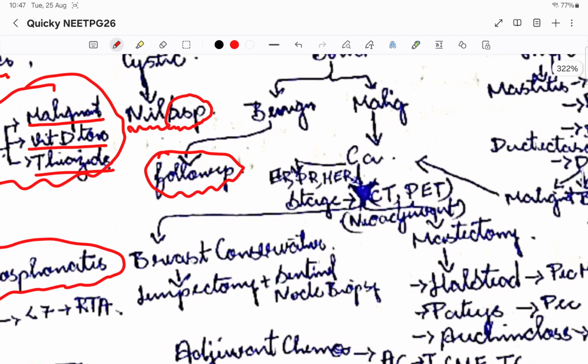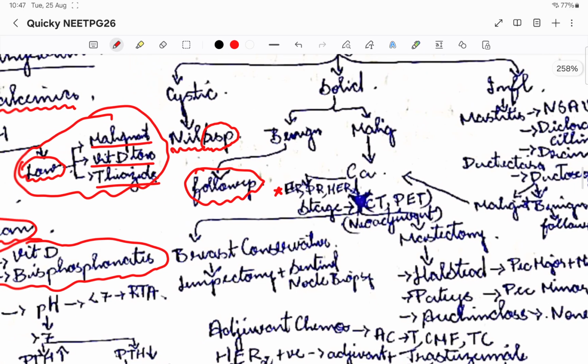Then coming to malignant breast masses, we'll decide it as cancer, right? So the first thing is ER, PR and HER2 hormone testing we'll do. Whether it is ER, PR and HER2, what type of cancer it is, we'll determine. Then we'll do staging. How do we do staging? By CT and PET scan. So this is how we do staging.